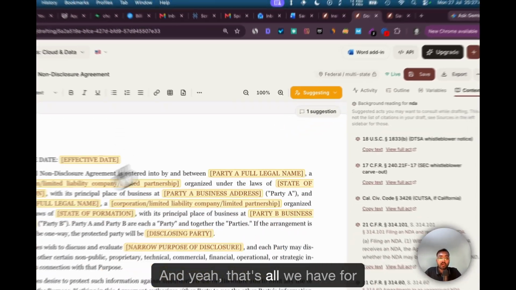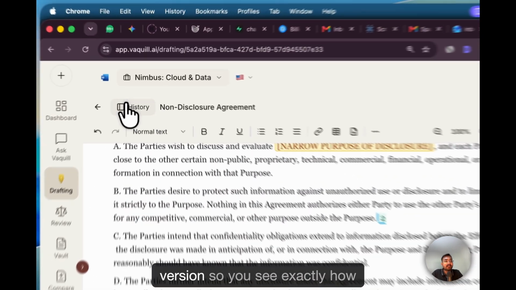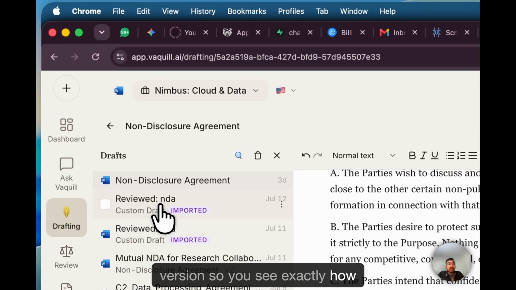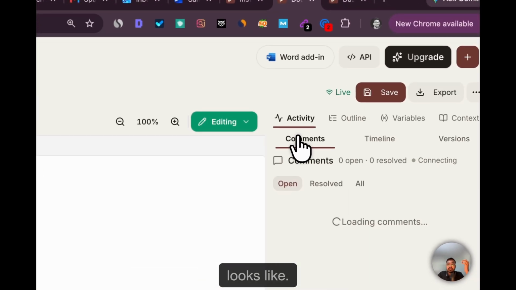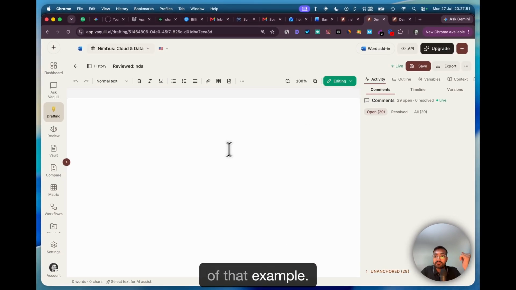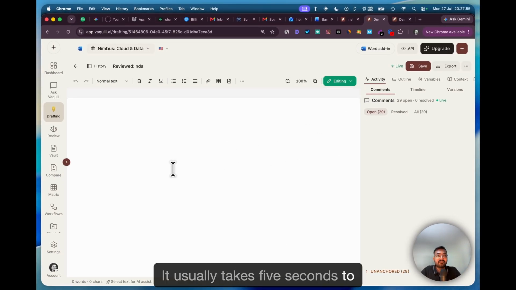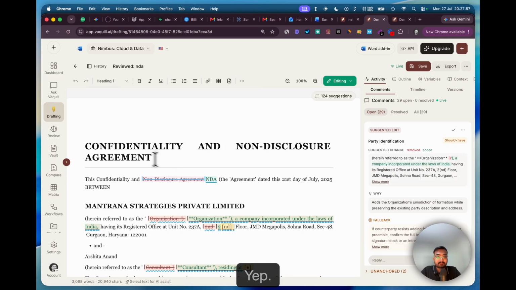And yeah, that's all we have for this. I'll also show you a redline version so you see exactly how a reviewed or redlined NDA usually looks. Let me load one of those examples. Okay, this is the one. Let's see it open. It usually takes 5 seconds to open. Yep, it's open now.